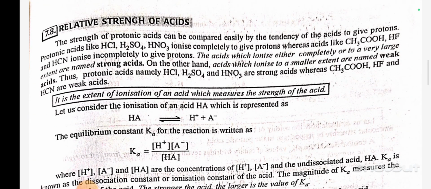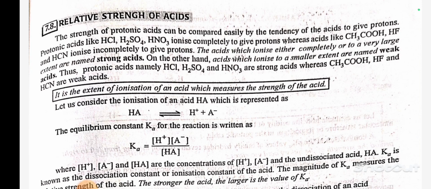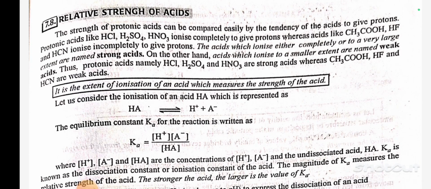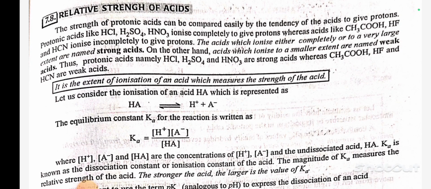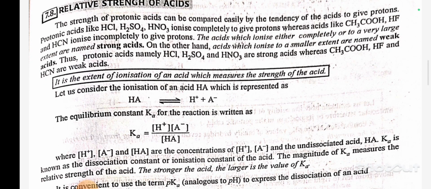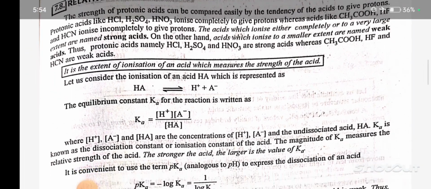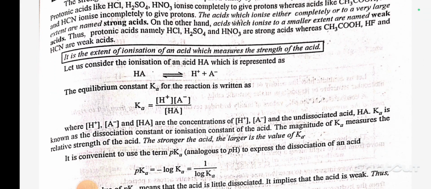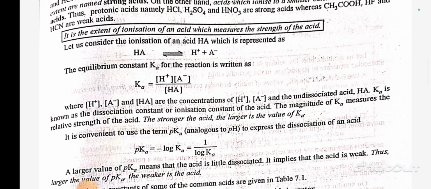Relative strength of acids. The strength of a protonic acid can be compared easily by the tendency of the acid to give protons. Protonic acids like HCl, H2SO4, HNO3 ionize completely to give protons, whereas acids like CH3COOH, HF and HCN do not ionize completely. The acids which ionize either completely or to a very large extent are named strong acids. On the other hand, acids which ionize to a smaller extent are named weak acids. Thus, protonic acids, namely HCl, H2SO4 and HNO3 are strong acids, whereas CH3COOH, HF and HCN are weak acids.